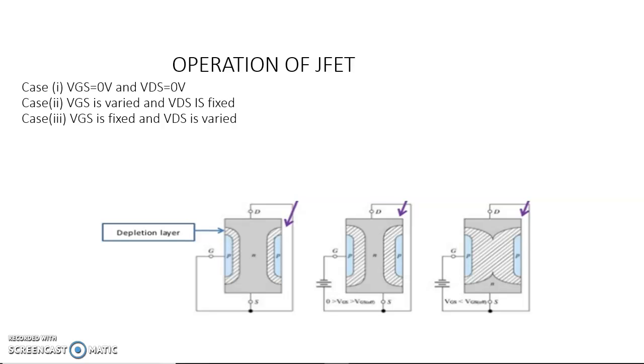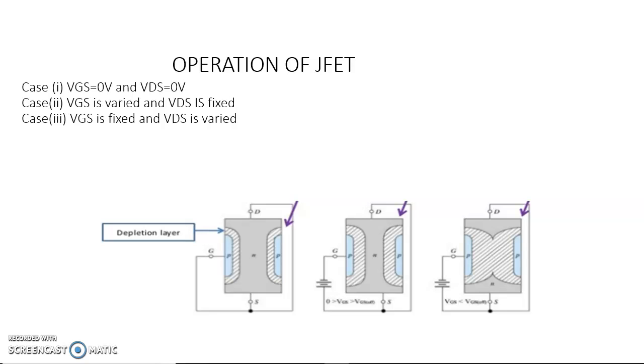Suppose if we set VGS is equal to minus 1 volt, the width of the depletion layer is increased. When the width of the depletion layer is increased, the channel width is decreased. It results the flow of majority carriers, electrons, are decreased, the drain current ID is also decreased. Next, for large value of VGS, we are going to increase VGS equal to minus 2, minus 3, minus 4 like that.